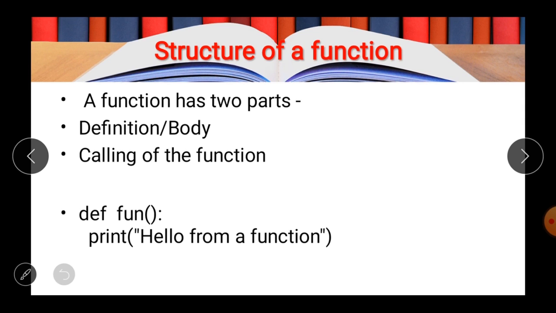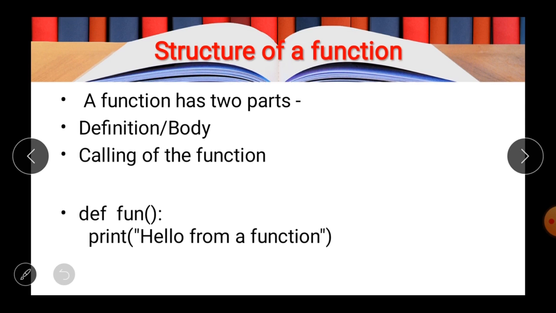So it is according to the requirement that there may be some parameters or not, there may be a return statement or not. According to the parameters, we will study one by one how we can create a function. As you can see in the slide, it is written that the function has two parts.